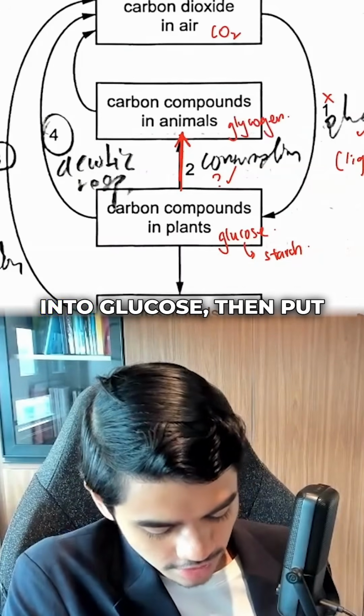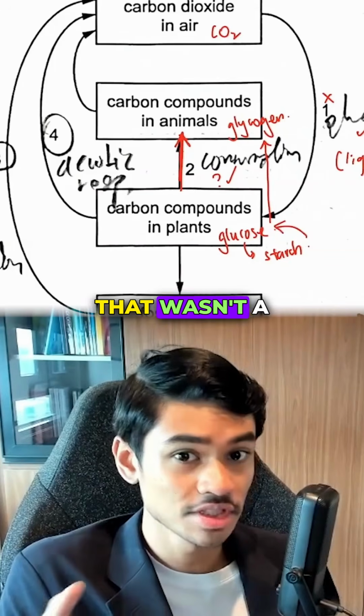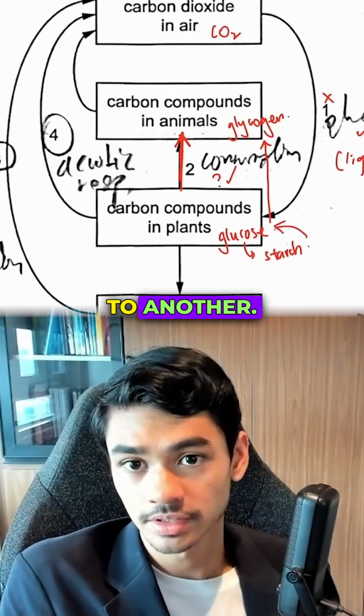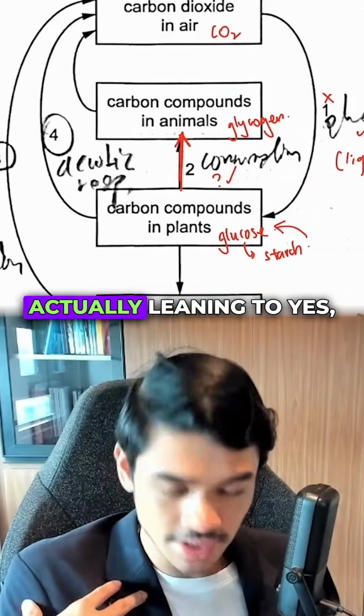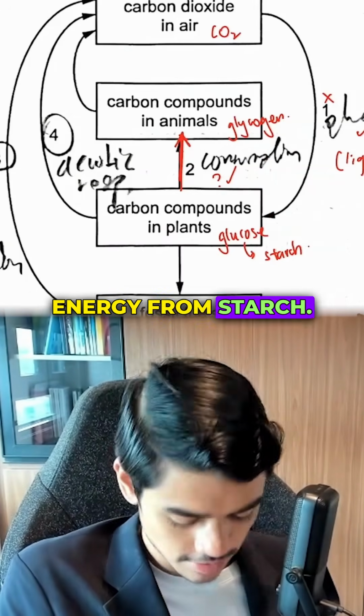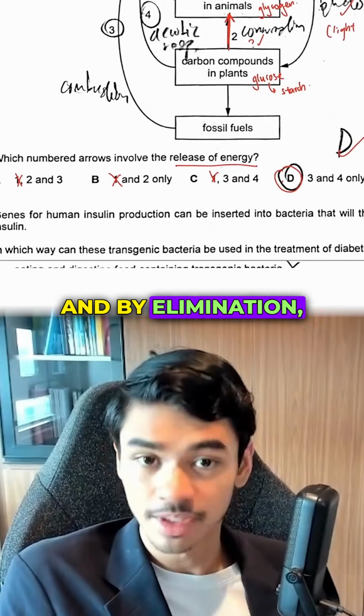If they just broke it into glucose, then put this glucose into a long chain glycogen, there wasn't a release of energy. It's just converting from one form to another. So that's why 2 is a question mark. I don't know if they actually release the energy in the starch. So I was actually leaning to yes, they would release the energy from starch, but there's no 2, 3, and 4. There's only 3 and 4. Right? And by elimination, I already know the answer is D.